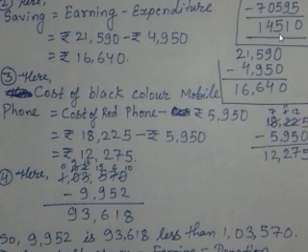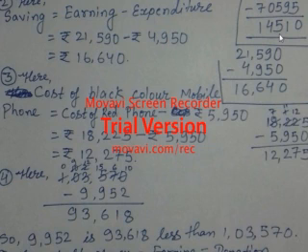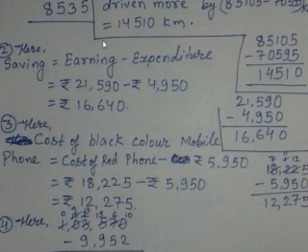So if you will see here, I had made question number 2. Here I had written saving is equal to earning minus expenditure.